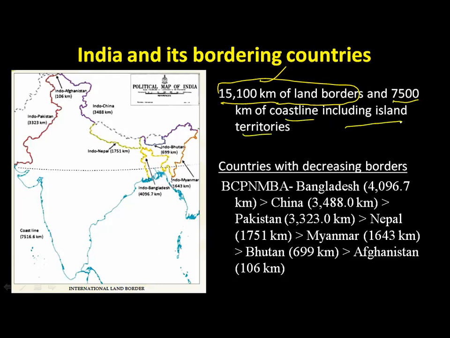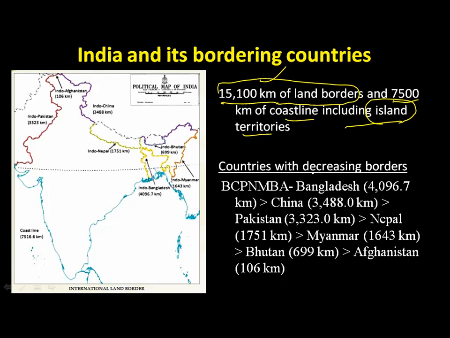What is meant by this island? Land surrounded by four sides of water is called island. What if it got surrounded by three sides? Peninsula. India is a peninsula. Three sides, it will get covered by water. Okay. So our borders are very long. 15,100 kilometers of land borders, 7,500 kilometers of coastal borders. That's why it is very difficult for us to guard our borders.